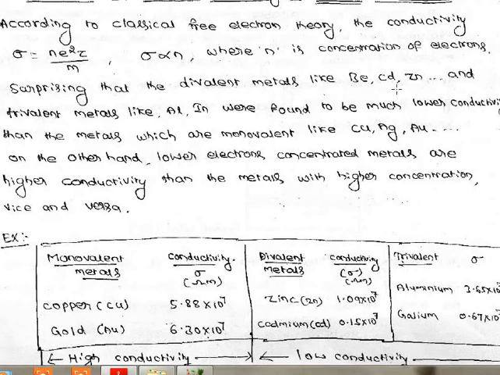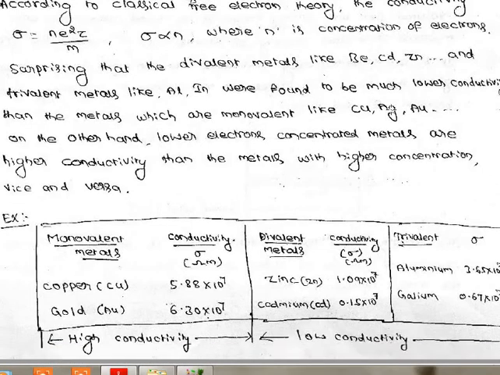ನೋಡಿ, beryllium, cadmium, zinc, these are all divalent. Aluminum and indium are trivalent. They have more valence electrons, so it should be expected that as the number of electrons increases the conductivity should increase. But experimentally it is not like that. ನೋಡಿ, copper is a very good conductor, silver is a very good conductor, even gold also. But they have fewer valence electrons. They are monovalent, only one single valence electron. So they give superior conductivity compared to the divalent and trivalent atoms.